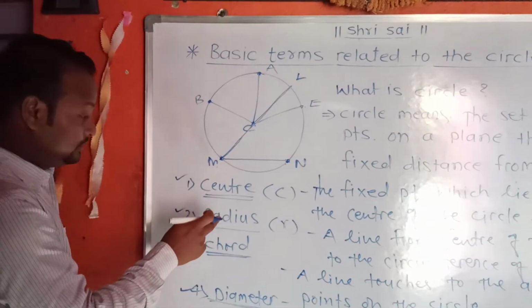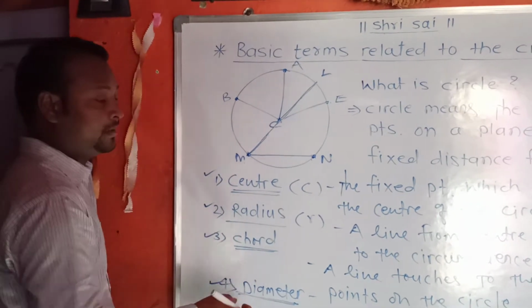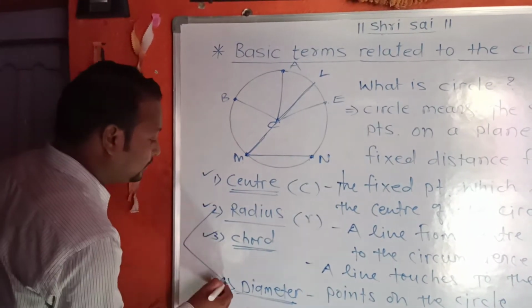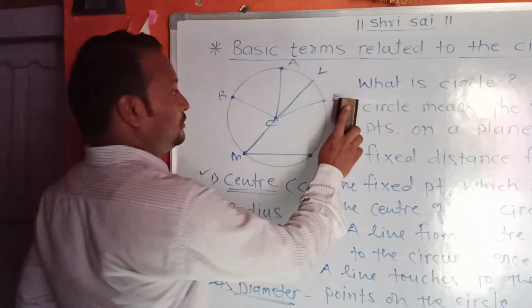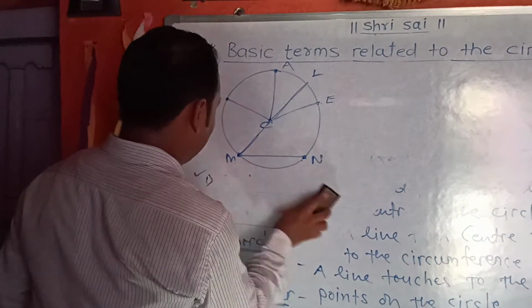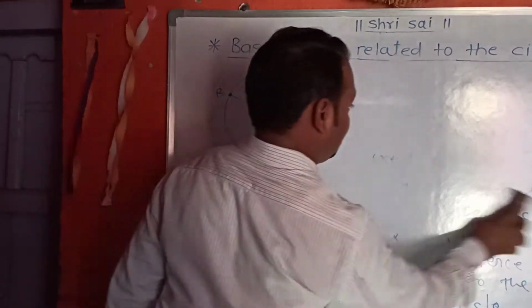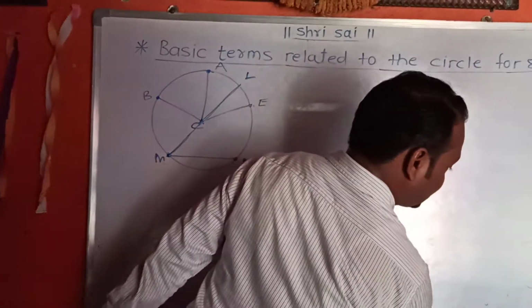So the first term is center, second is radius, third is chord, fourth is diameter. What is the relation between diameter and chord? Dear students, we learn the relation between diameters and chords.